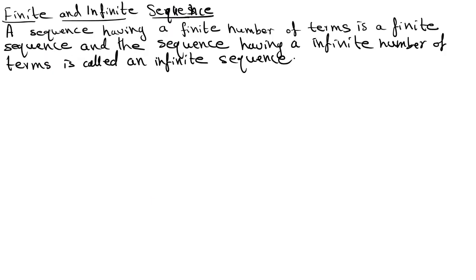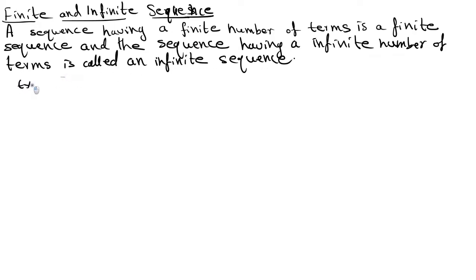Now we are dividing sequences into two parts. One is the finite and the other is the infinite sequence. A sequence having a finite number of terms is called a finite sequence, and a sequence having an infinite number of terms is called an infinite sequence.